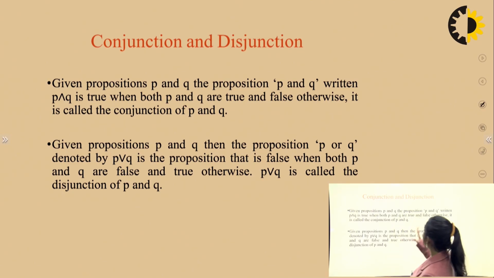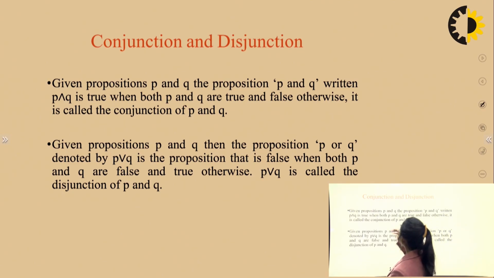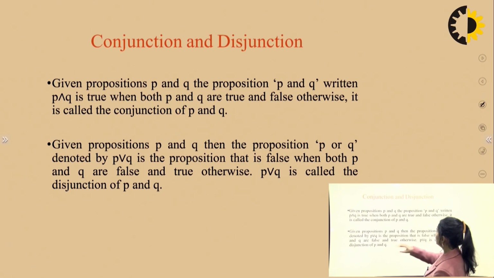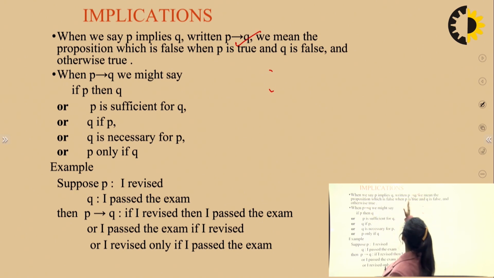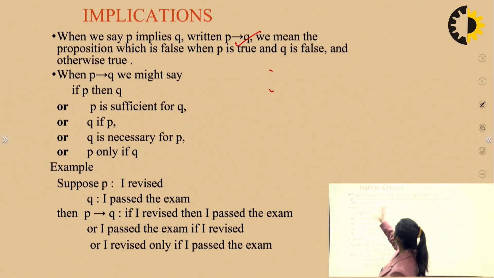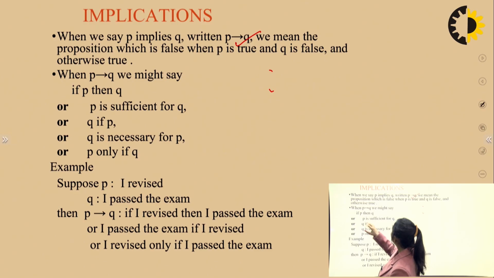Now conjunction and disjunction. So we very well know this is the symbol of conjunction, which is and, and this is the symbol of disjunction, which is or. Implications. When we say P implies Q, we mean the proposition which is false when P is true and Q is false, and otherwise true. When P implies Q, we might say if P, then Q. P is sufficient for Q, Q if P.